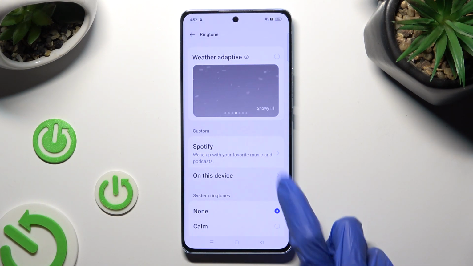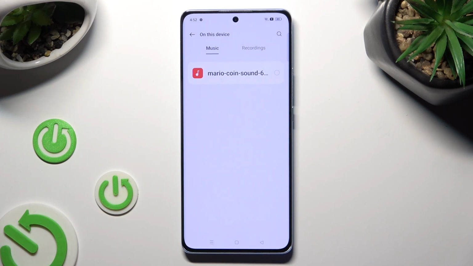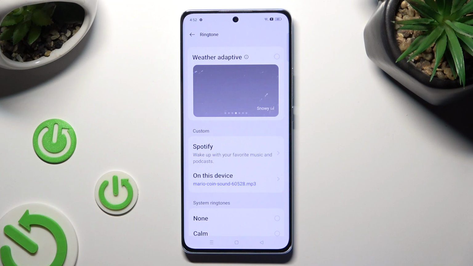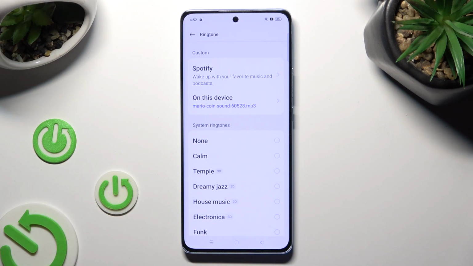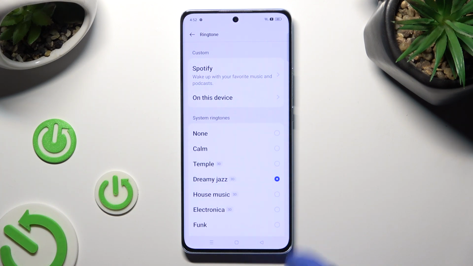Tap on this device and click on the song from your smartphone. Or select one of those system ringtones, like Dreamy Jazz. Whatever you decide to do when you finished, just go back.